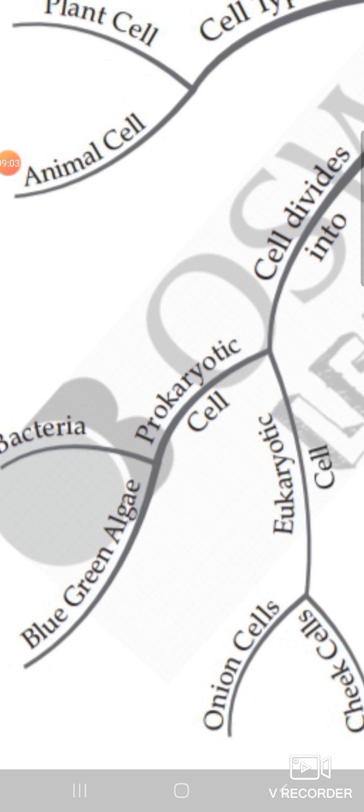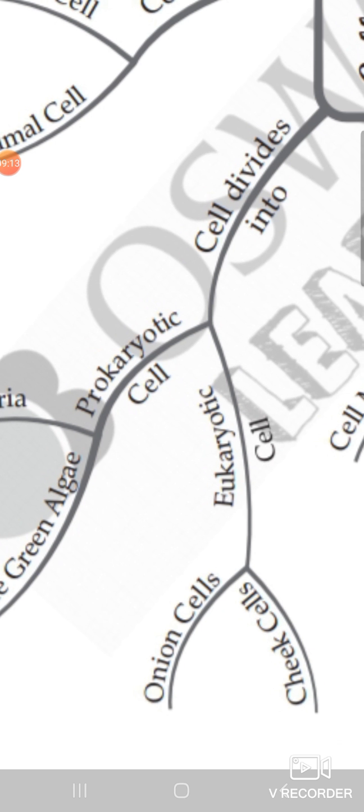Whereas in eukaryotic organisms, we have a well defined nucleus with a nuclear membrane, and the whole genetic material is fitted inside a particular envelope in the eukaryotic cell. So this is the basic difference. That is why organisms having a defined nucleus are called eukaryotic cells, and those that do not have a defined nucleus are called prokaryotic cells.